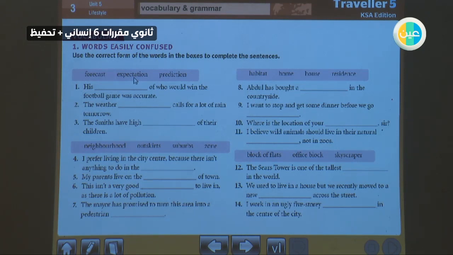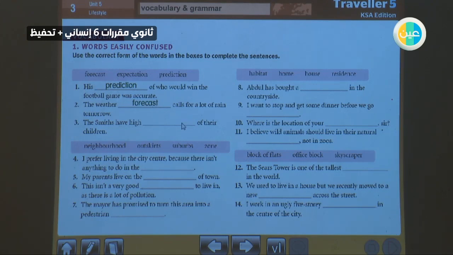So let's read the first sentence. His blank of who would win the football game was accurate. His what? For sure, prediction. The weather, from the very beginning, weather blank calls for a lot of rain tomorrow. For sure it will be forecast.